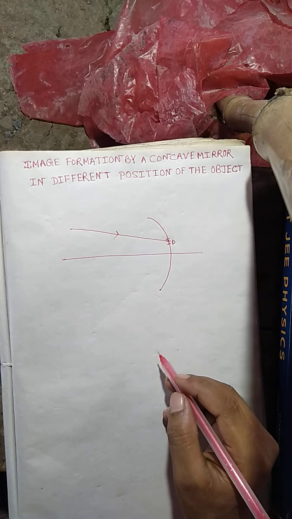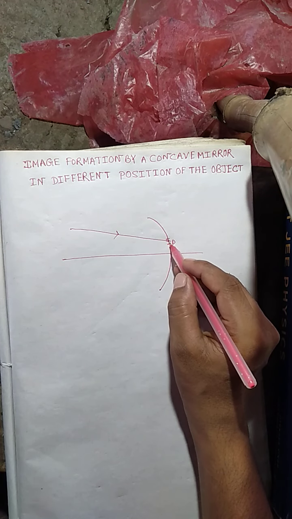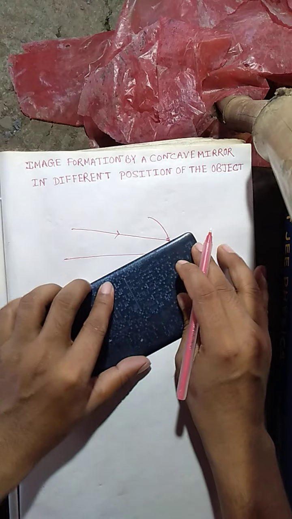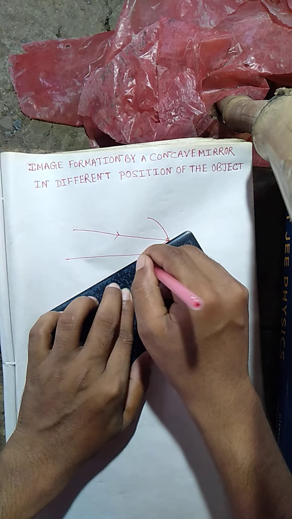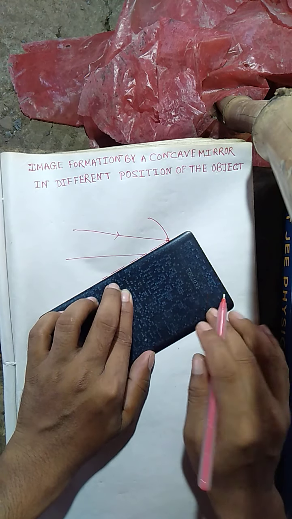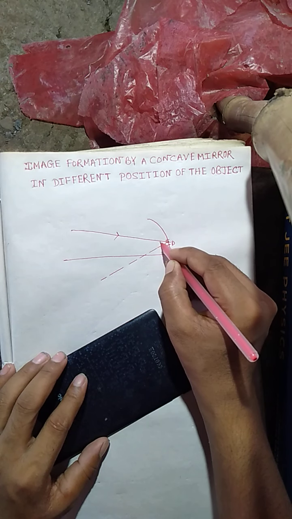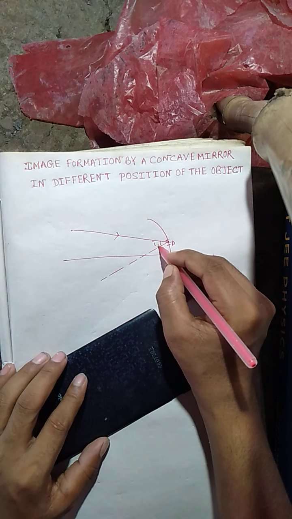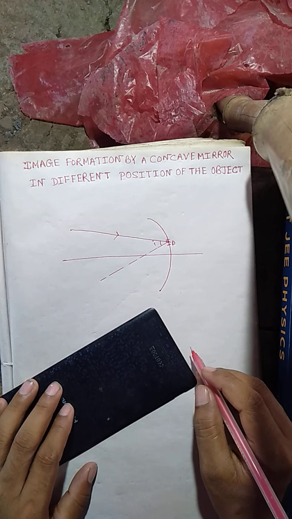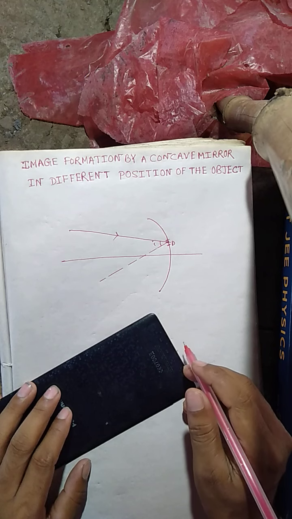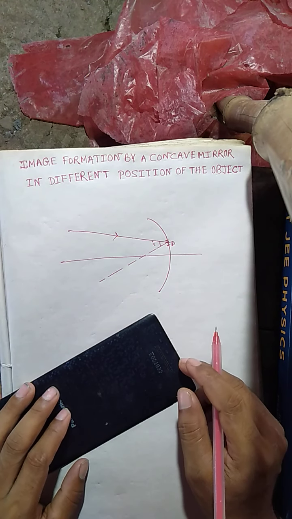And as you know, for reflection, at the point of incidence you always draw the perpendicular. The angle of incidence is the angle made by the incident ray with this perpendicular, and according to the second law of reflection, the angle of incidence is always equal to the angle of reflection.